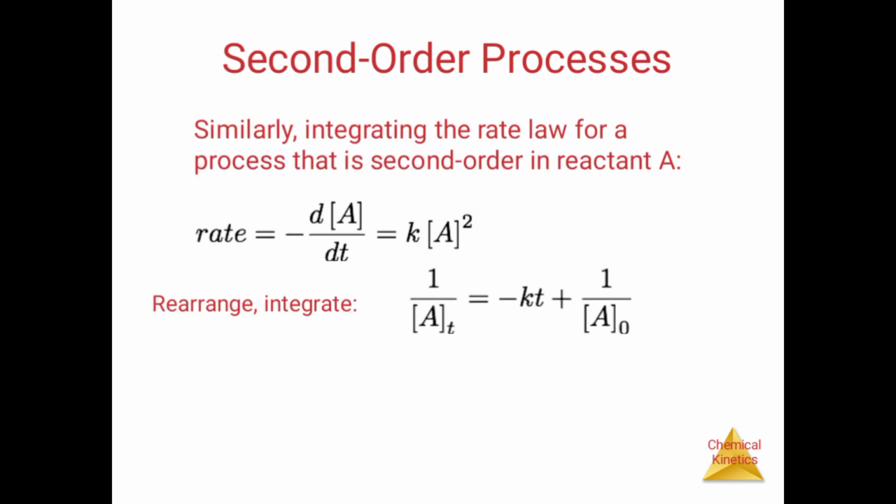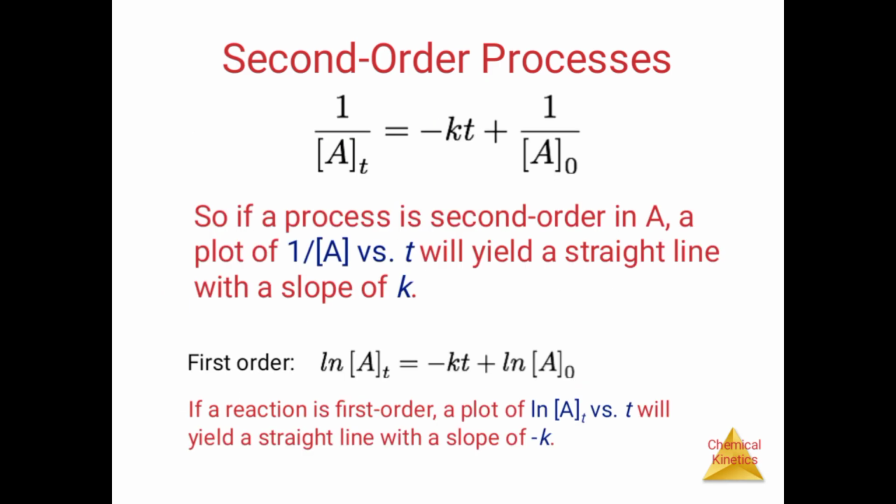The second order process: similarly, integrating the rate law for a process that is second order in reactant A, then rearranging the integrated form, gives the form y is equal to mx plus b. For second order reactions, plot 1 over A versus t. For a first order reaction, it will be a straight line with a slope of minus